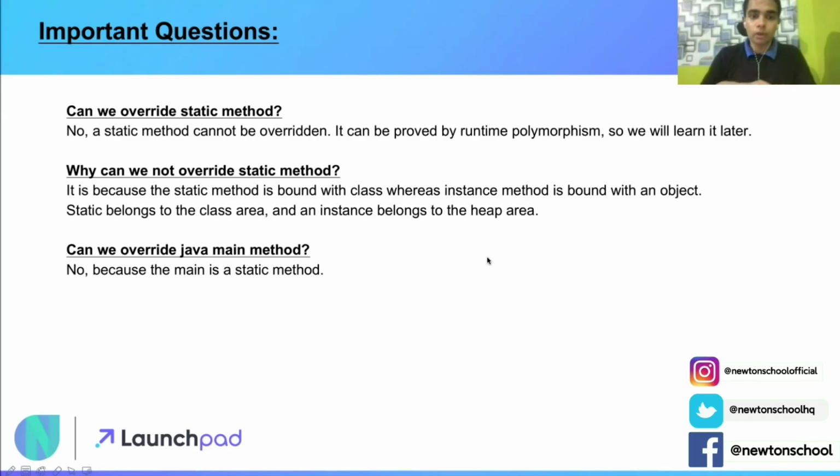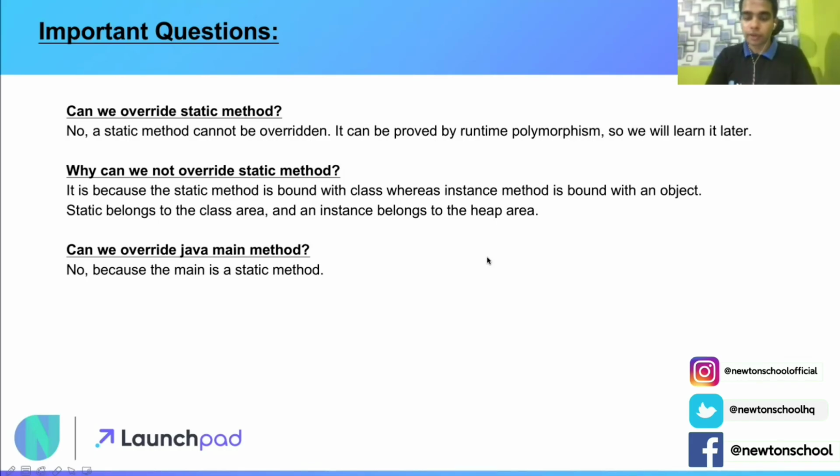Next, why can we not override static methods? It's a good question. As we explained in the previous video, if you have not watched it, the link is in the description. Do watch it now. A static method is bound with the class, not with the object. An instance method is bound with an object. Since static belongs to the class area and instance belongs to the heap area, that's why a static method cannot be overridden. Last question, can we override the Java main method? After Java 5, all main methods are static in nature, so that is why you cannot override the Java main method.